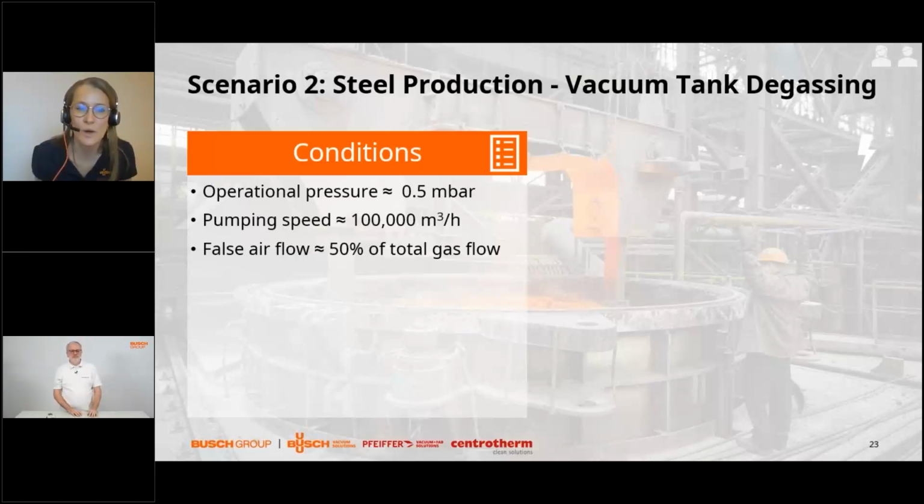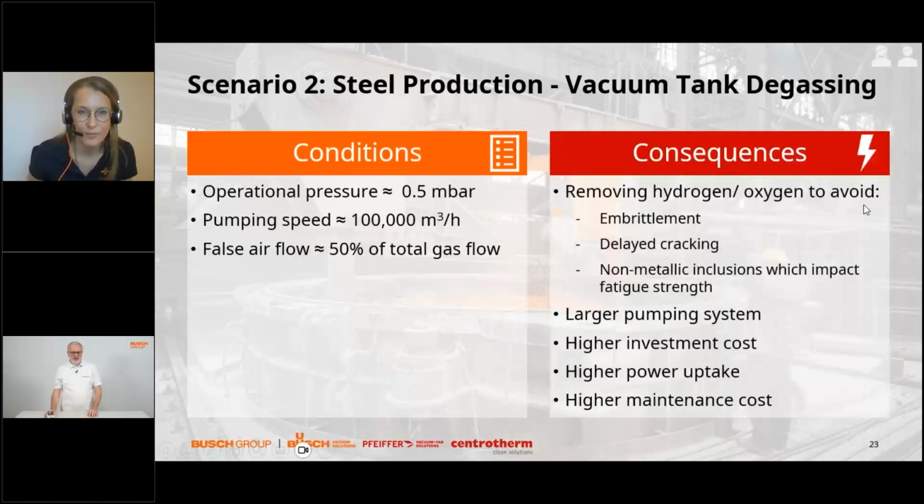It was about 100,000 cubic meters per hour, so a huge installed base. The operational pressure in this case was around 0.5 millibar. And what I learned here is that there is quite a huge false airflow, which is around 50% of the total gas flow.